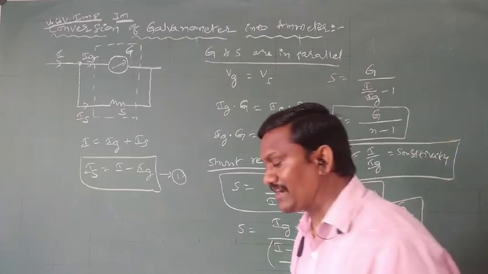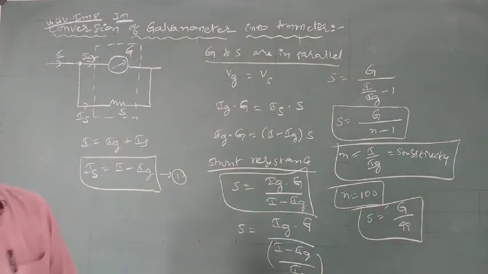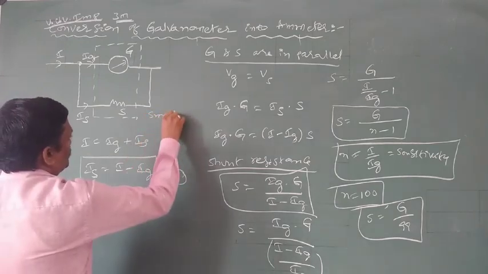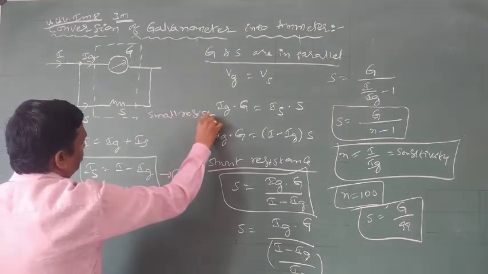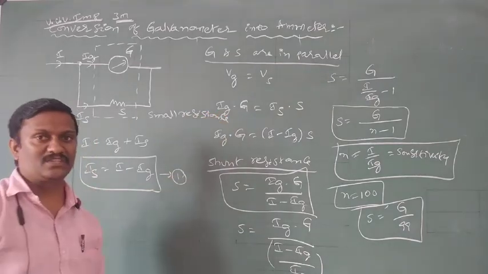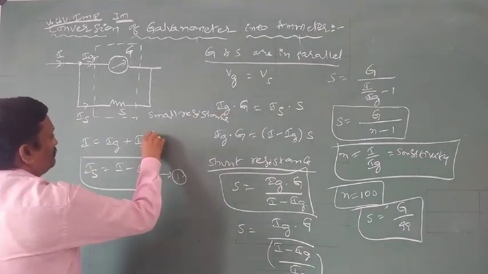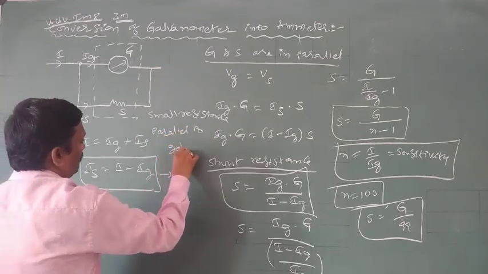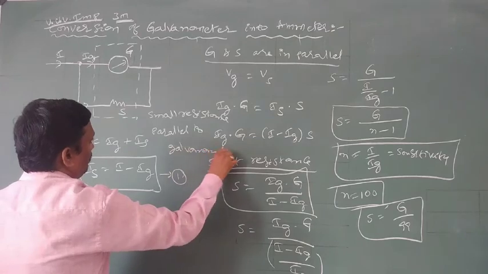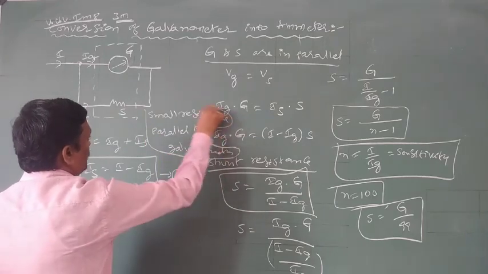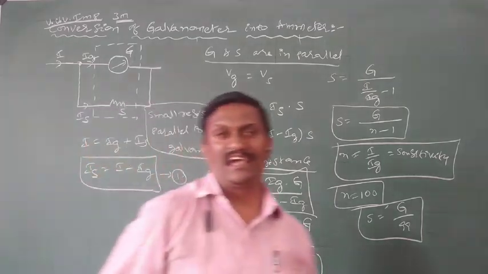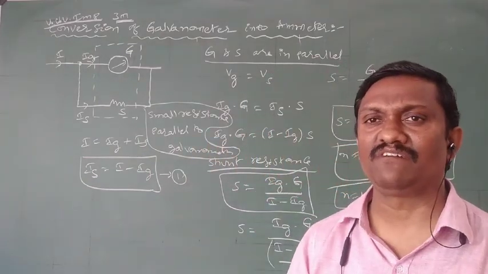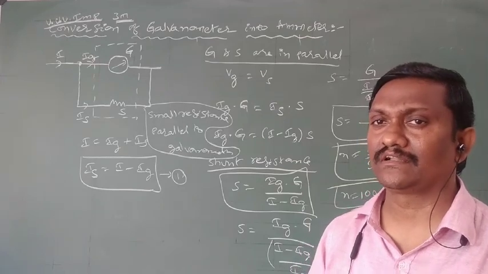Simply, a shunted galvanometer is also called an ammeter. By definition, by connecting a small resistance parallel to the galvanometer, the galvanometer is converted into an ammeter. So that is about the conversion of galvanometer into ammeter.